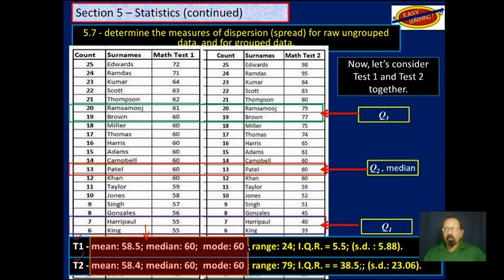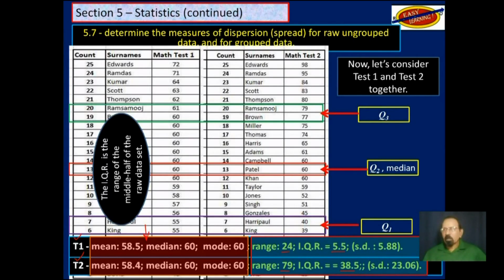However, the measures of dispersion are so much different. Here the range is 24, and here it's 79. In test 1, the interquartile range is 5.5, which means the marks are not spread out very far from one another. Whereas down here, it is 38.5. So the marks are spread out quite a lot. So again, as I said, the interquartile range is the range of the middle half of the data set.